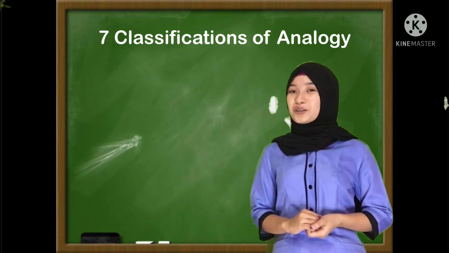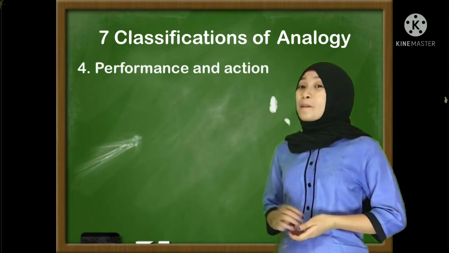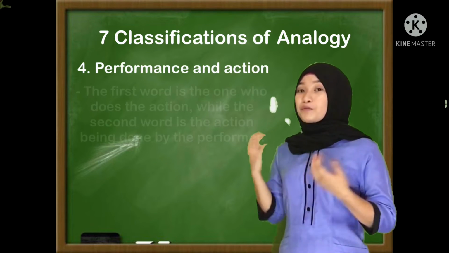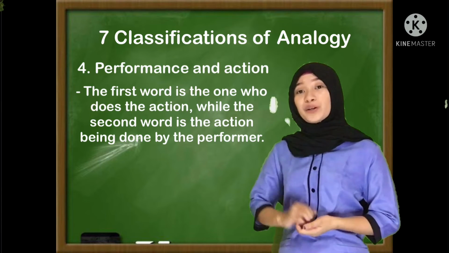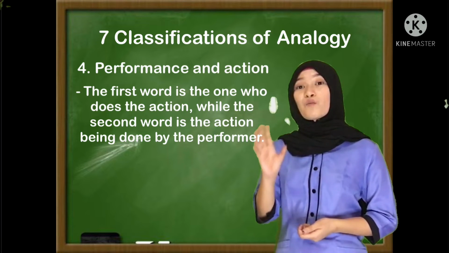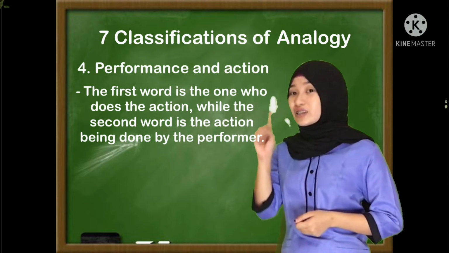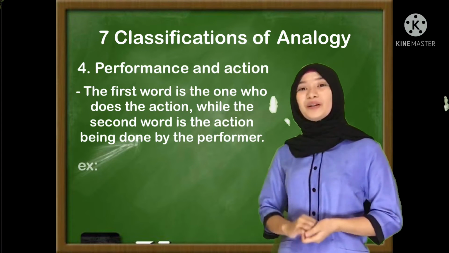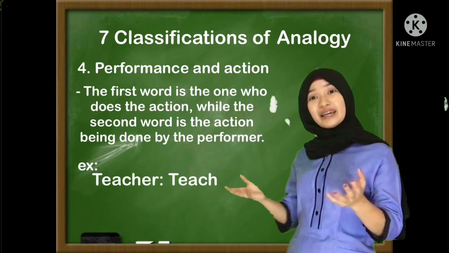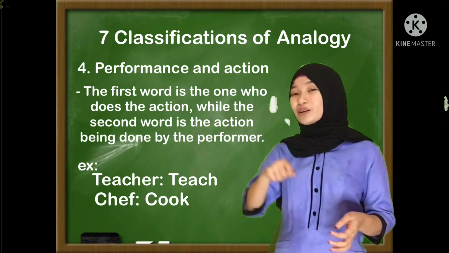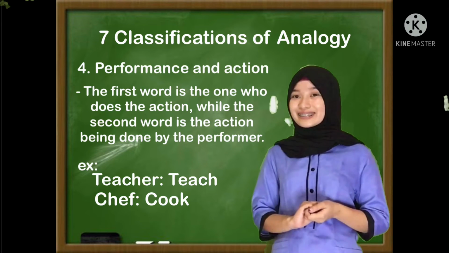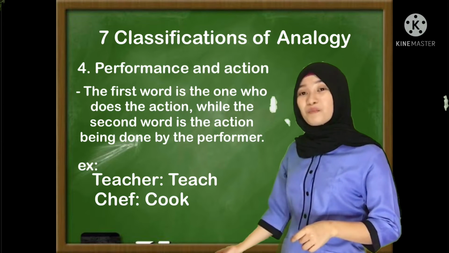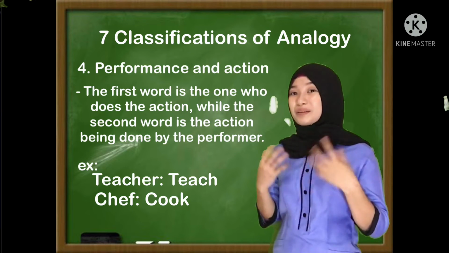The next classification of analogy is performance and action. Let's define performance and action. In performance and action, the first word is the one who does the action, and the second word is the action being done by the performer. Example, teacher is to teach, chef is to cook, and the last one is author is to write. As we can observe, these examples all belong to performance and action.